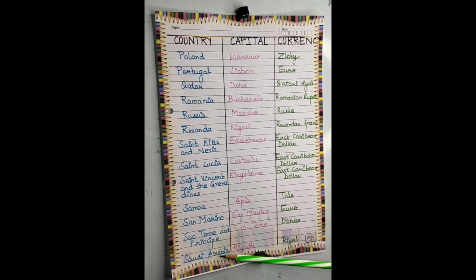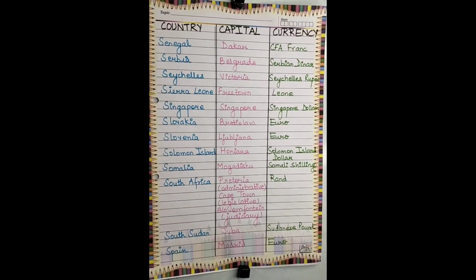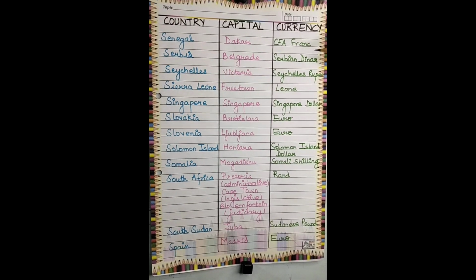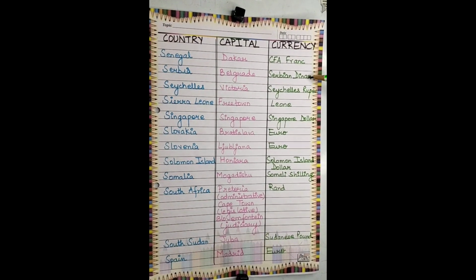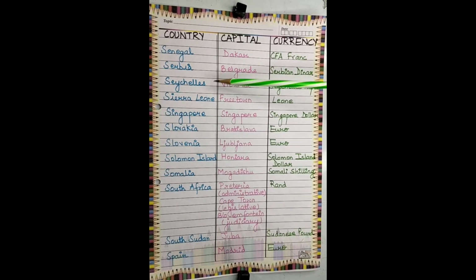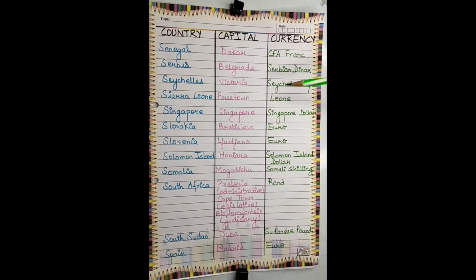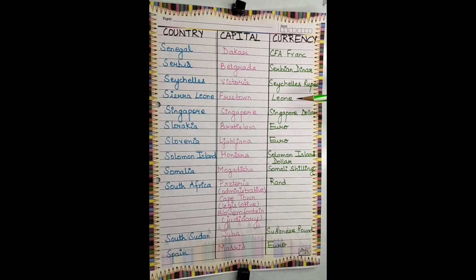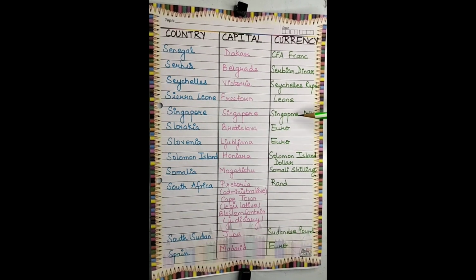Next is Saudi Arabia. The capital is Riyadh and the currency is Riyal. Next is Senegal. The capital is Dakar and the currency is CFA francs. Next is Serbia. The capital is Belgrade and the currency is Serbian dinar. Next is Seychelles. The capital is Victoria. The currency is Seychelles rupee. Next is Sierra Leone. The capital is Freetown and the currency is Leone. Next is Singapore. The capital is Singapore and the currency is Singapore dollar.